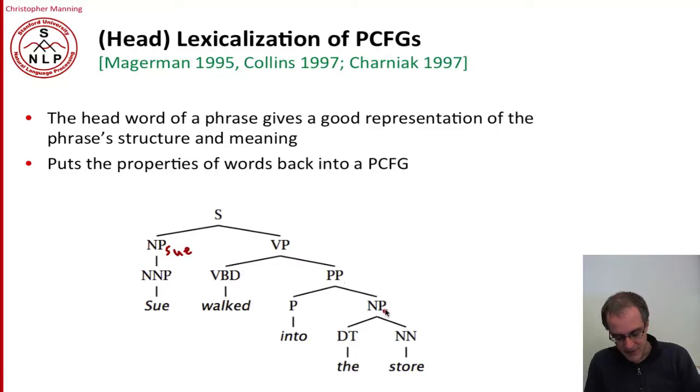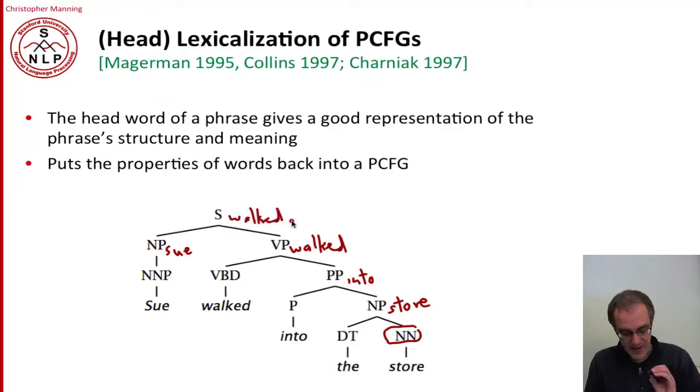And for this noun phrase here, we'll say that its head is the word store, because this is the last noun in the noun phrase. And we'll apply that to other categories. So for a verb phrase, the head will be the verb inside it. So the head of the verb phrase is walked. And for a prepositional phrase, the head will be the preposition inside it, into.